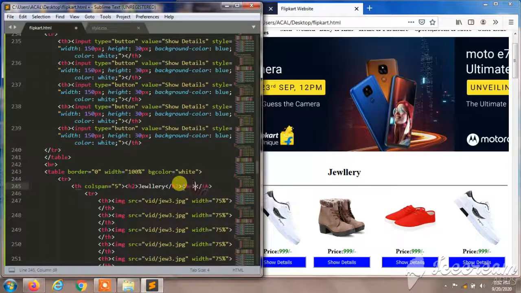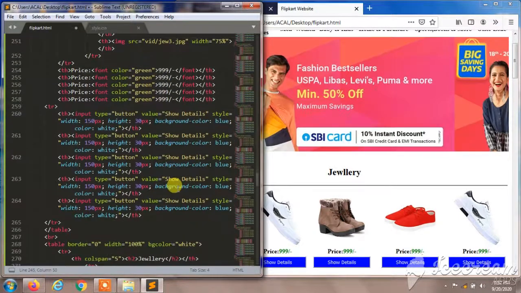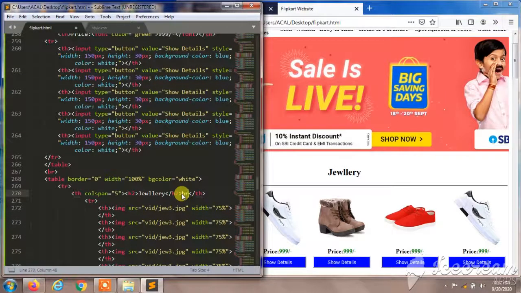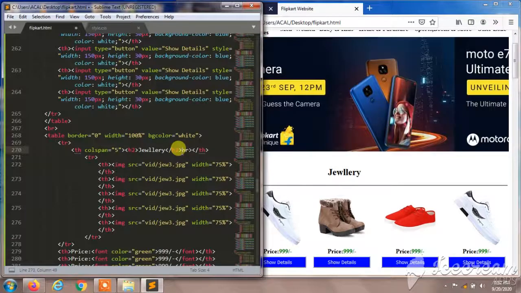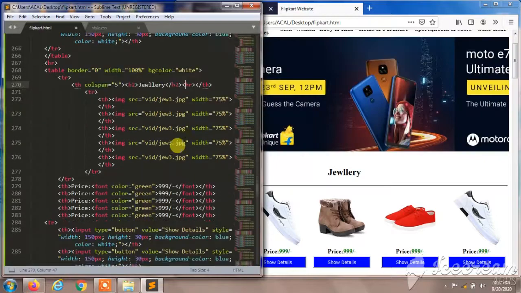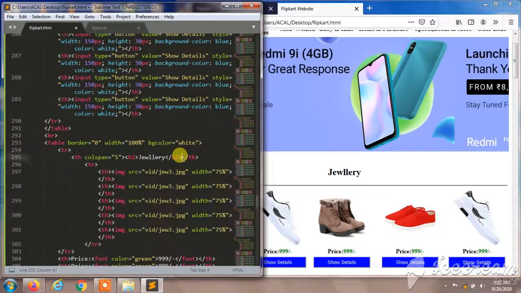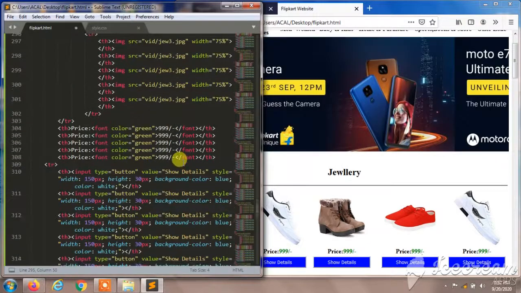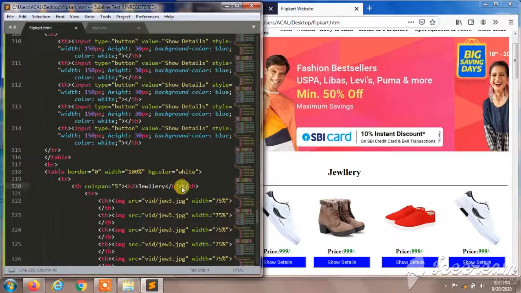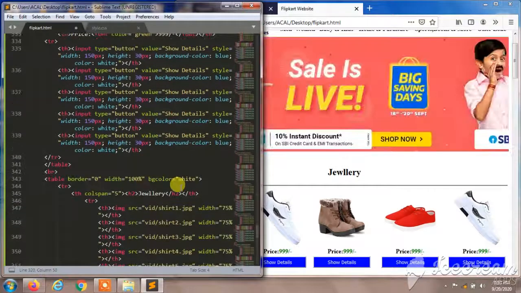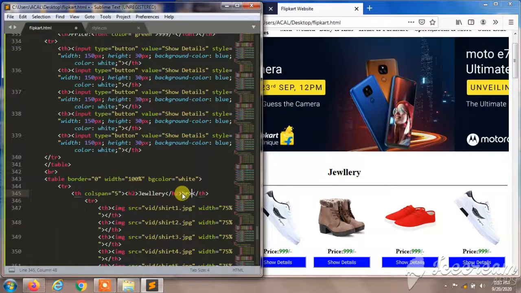So HR here also. When we add HR, it looks better, so that's why we are giving HR over other images also. So I'll give HR here also, and HR here also.